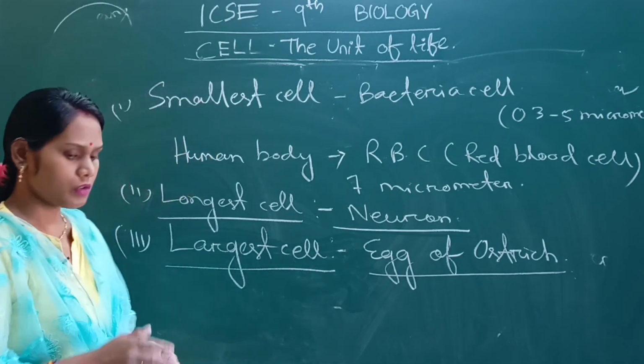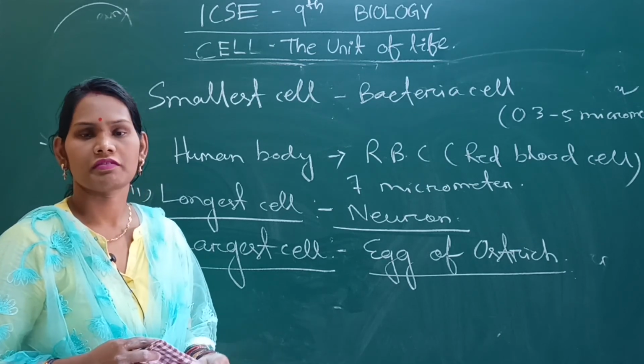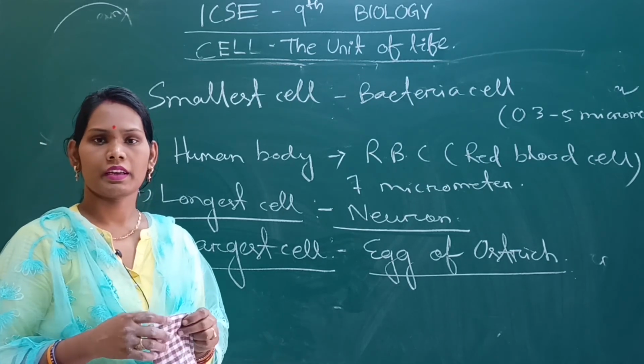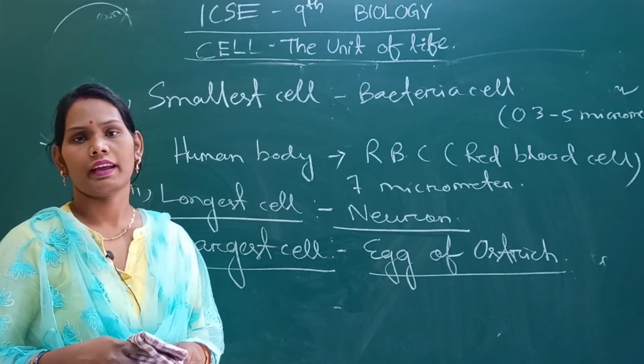So what did we learn today? First of all, what is a cell and what are the characteristics of a cell, then who discovered the cell, the cell theory, and the smallest, longest and largest cell.